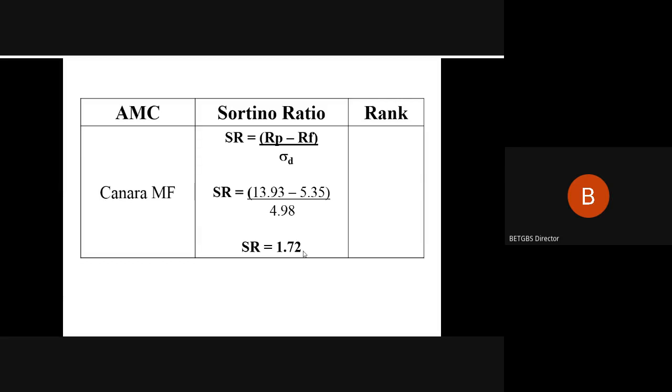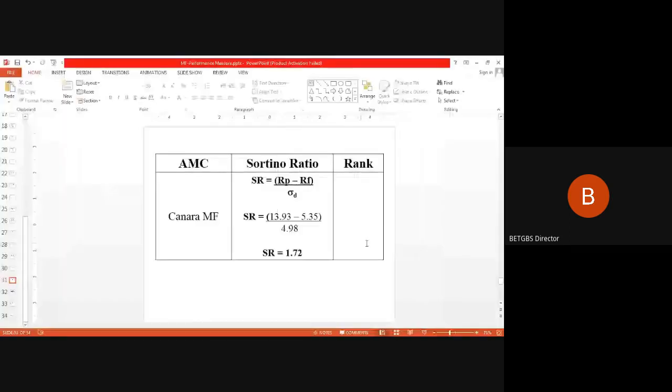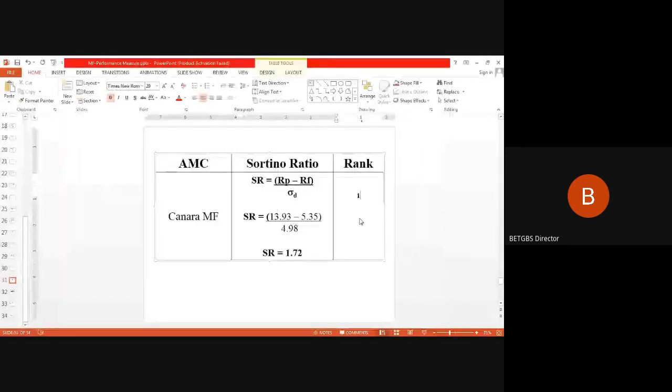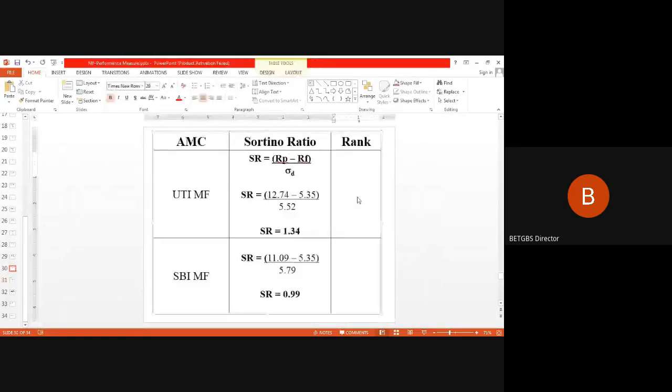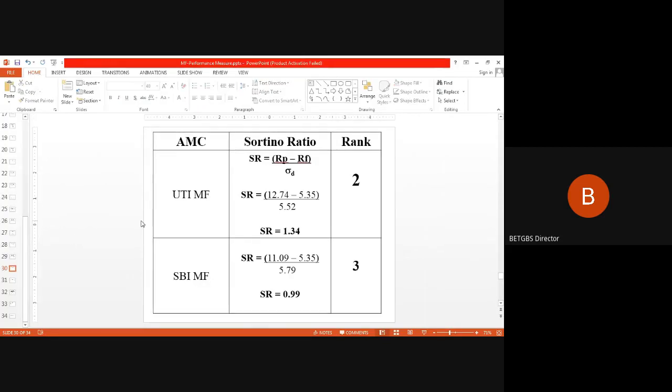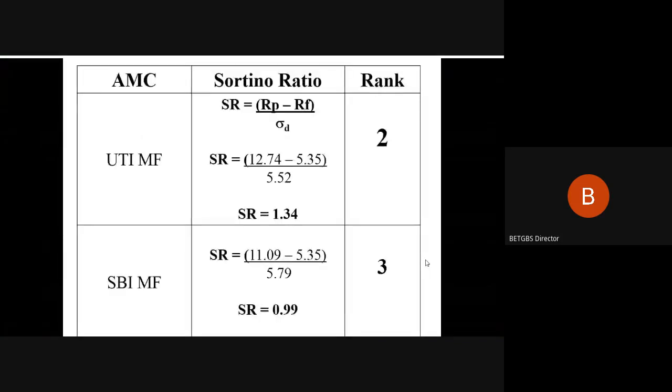So obviously, in this case also, Canara Mutual Fund gets the first rank, then UTI gets the second rank, and SBI gets the third rank based upon the lower Sortino ratio. So this is how we compute and calculate the Sortino ratio applicable to mutual funds.